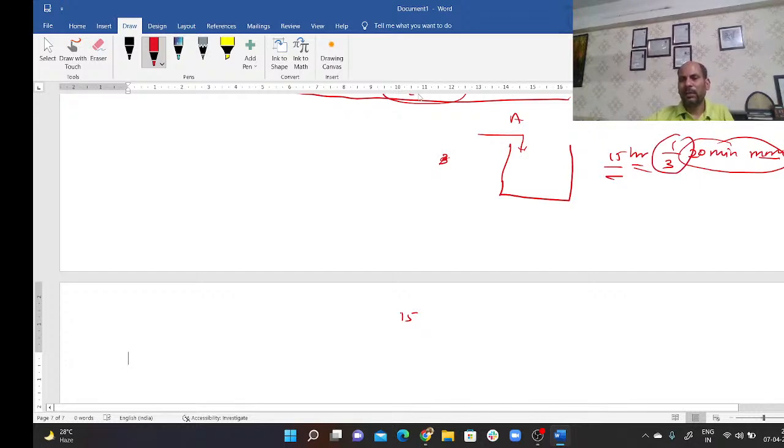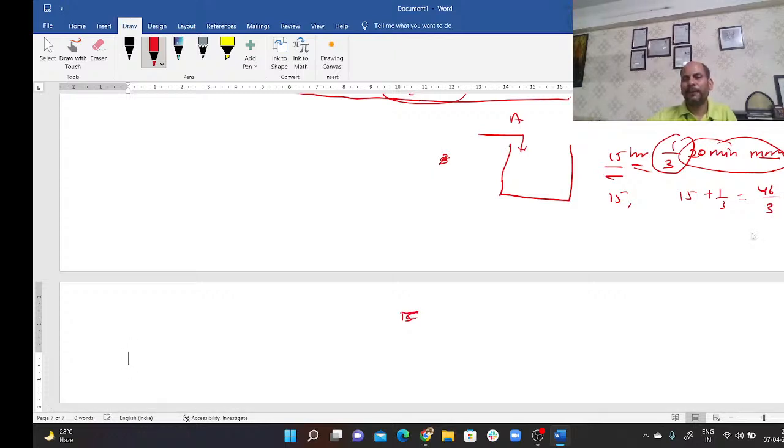So 15 hours in the first case, and in the second case 15 plus 1 by 3 means 46 upon 3 hours. So take the LCM of 15 and 46 upon 3. So their LCM will be 690. Let's assume this tank is 690 liters.